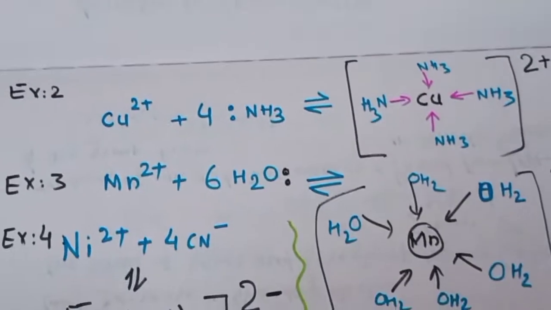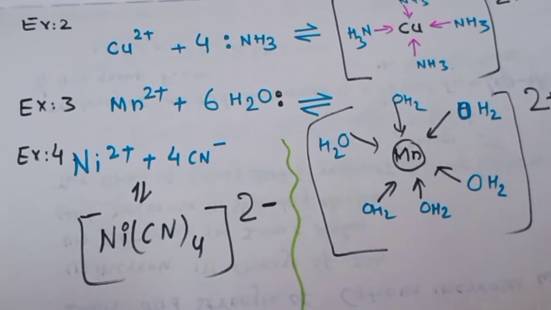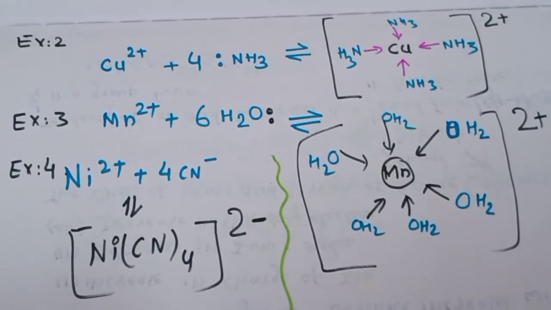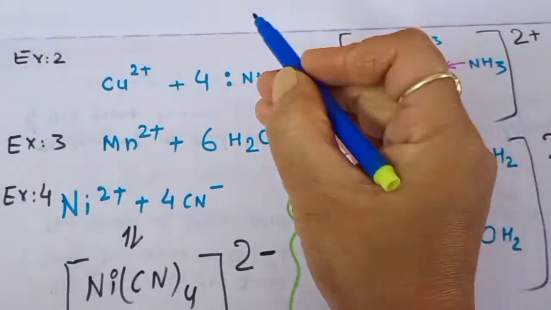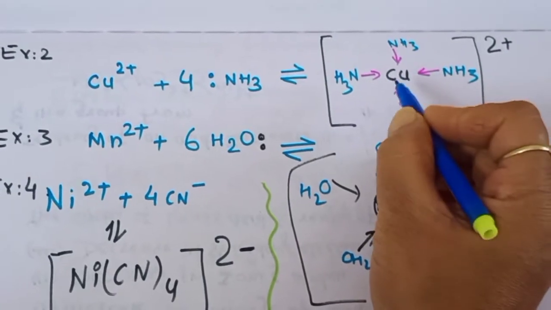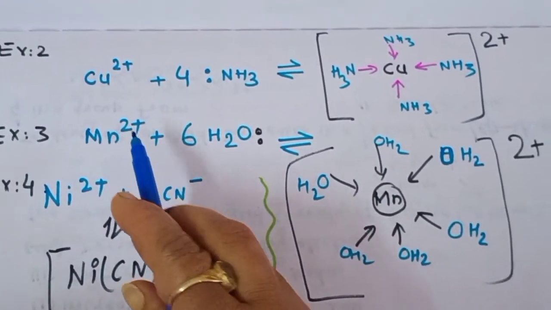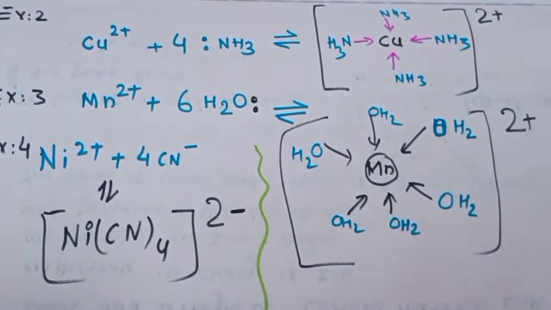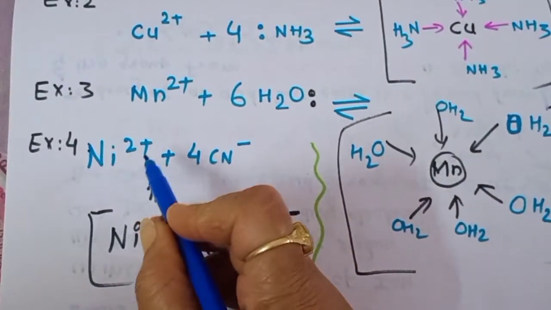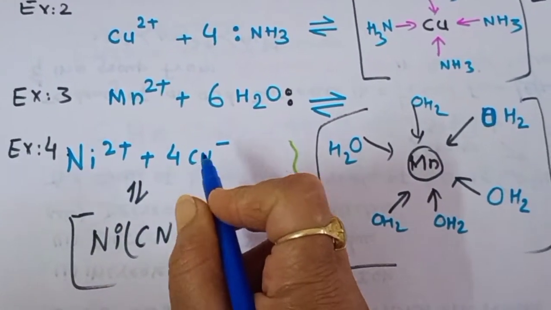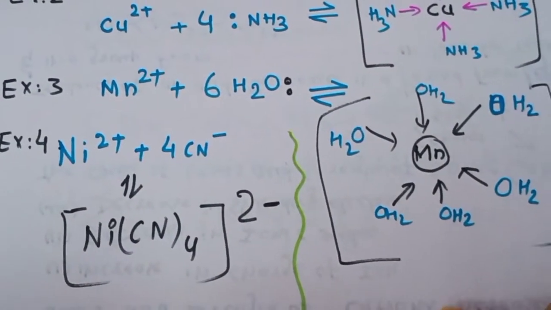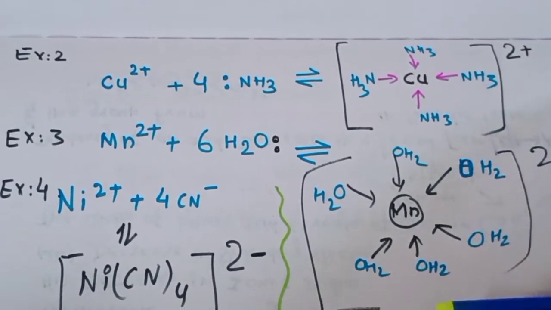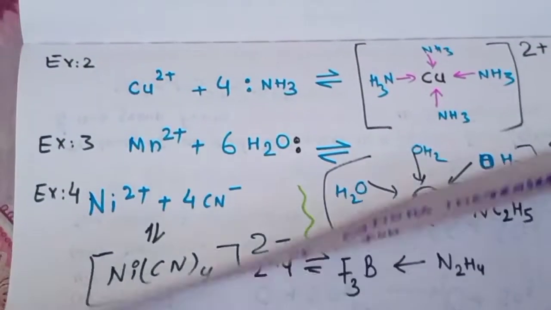So next example, Cu2 plus reacting with 4 ammonia molecules, it will form a complex, that is Cu(NH3)4 with 2 plus charge. Each ammonia will donate 1 lone pair of electrons to the copper empty orbitals. Similarly, Mn2 plus with 6 H2O will form our hexa-aqua complex of manganese and the charge is 2 plus. Then next is Ni2 plus. This is our nickel and it reacts with 4 cyanide ions to form tetracyanonickel and the charge is 2 minus. So any 2 examples which you find easy, you can write and practice.